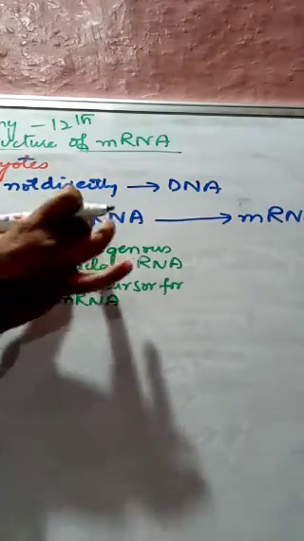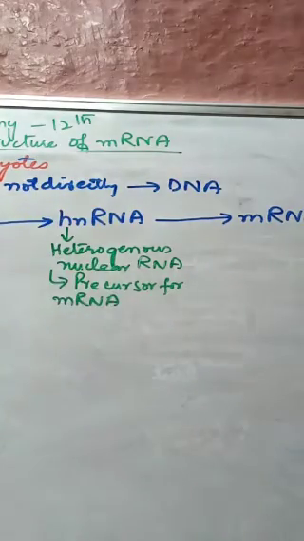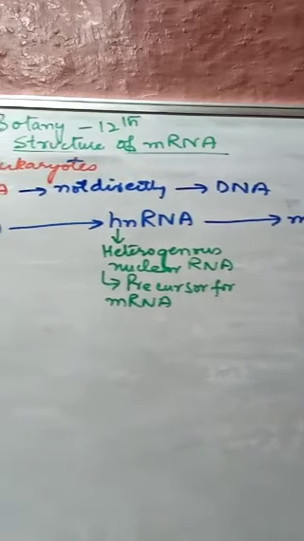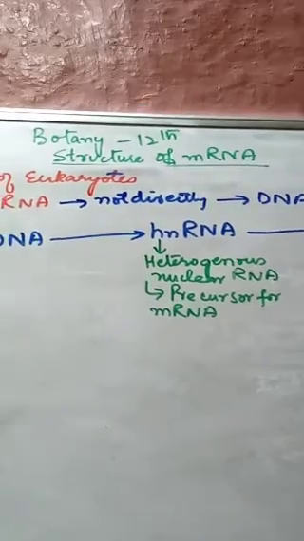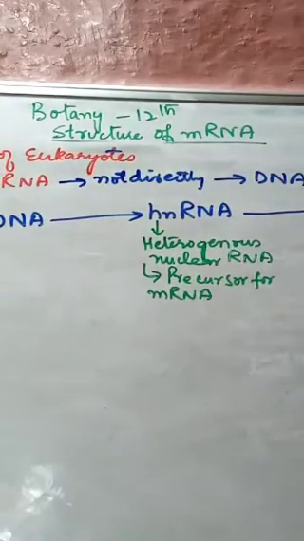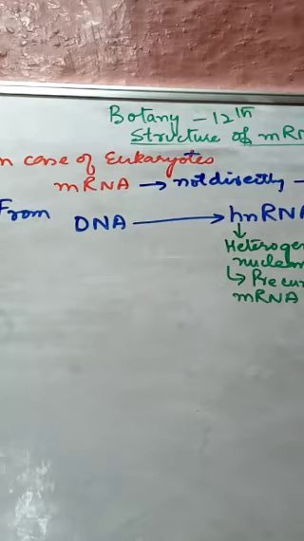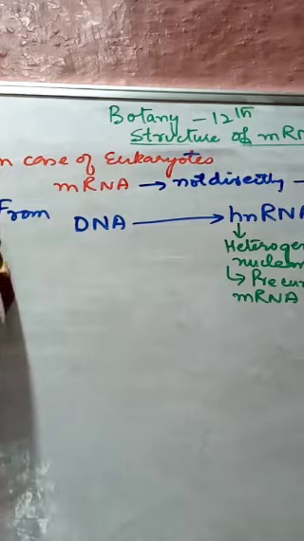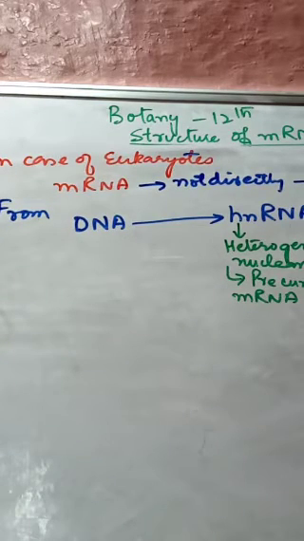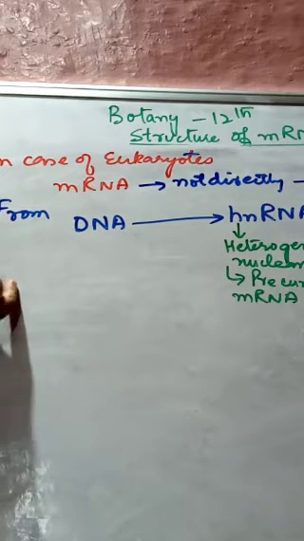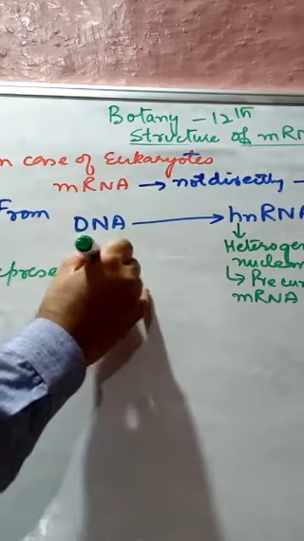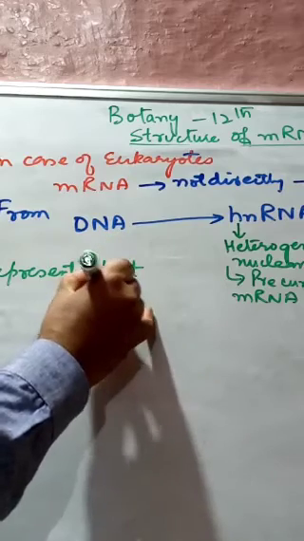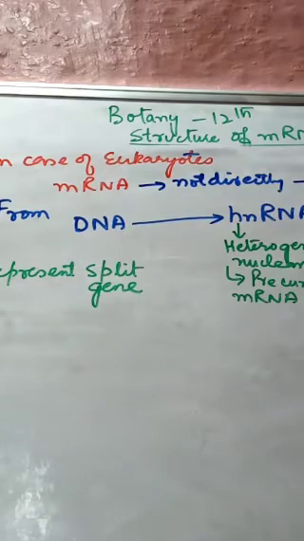So this hnRNA gives rise to the mRNA, and it is called the precursor mRNA. What does it represent? It represents the split gene.